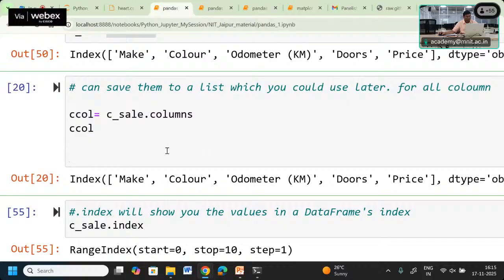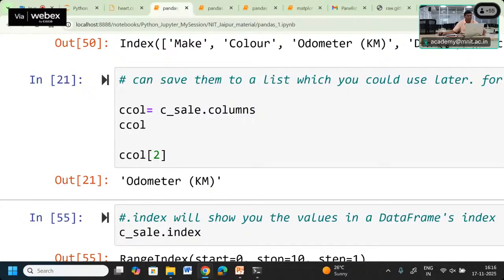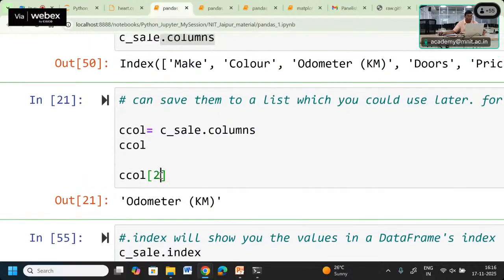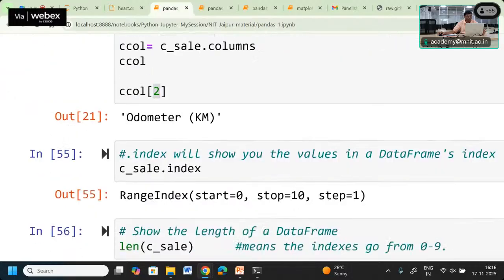And since C column is a list represented by data frame dot columns, we can get an individual value from that list. So we use the C column list, and if we index two, we get the value of the second column. The second column means the third value. In the list, the index starts from 0, so 0, 1, 2. So the third is coming, and the second is the odometer value.